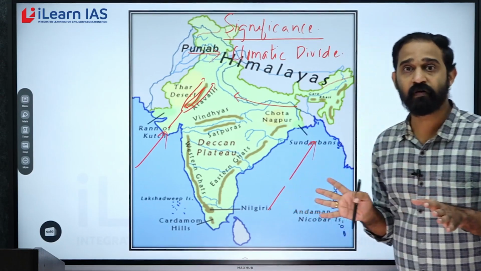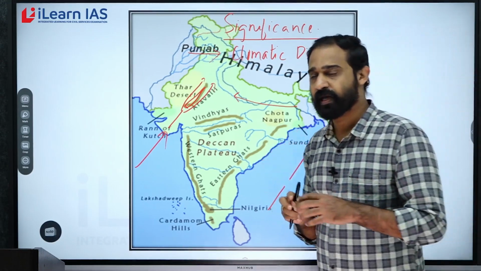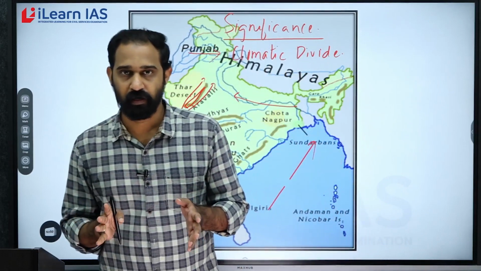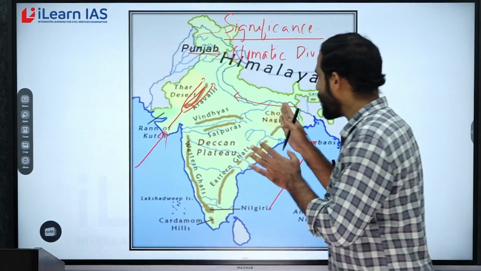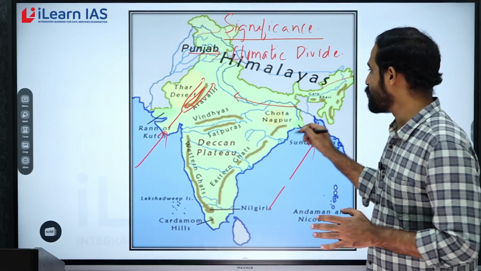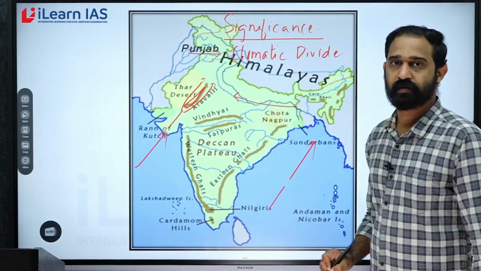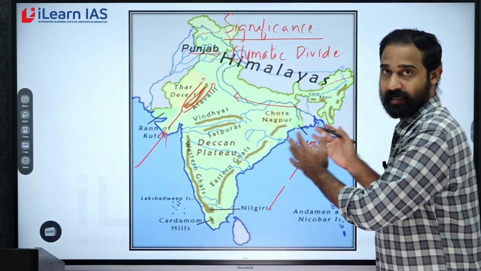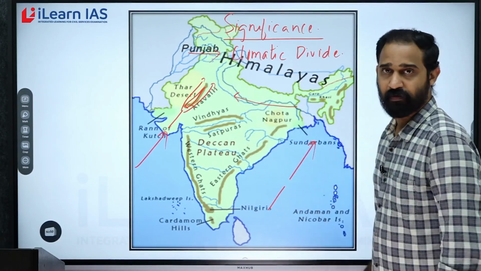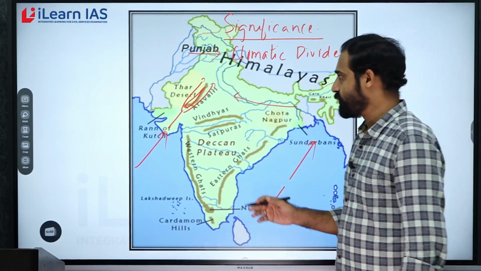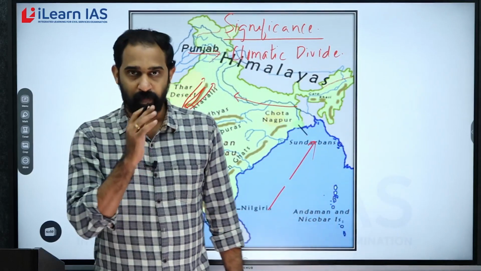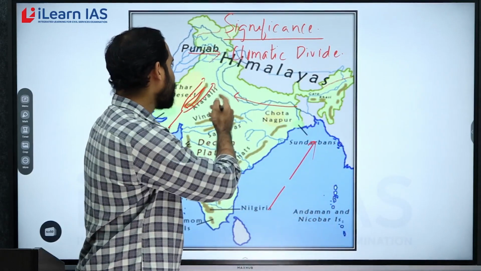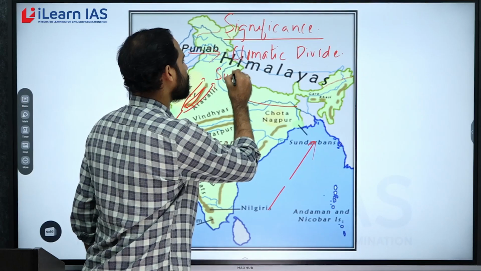However, this rainfall will not be heavy rainfall. This will be low to medium rainfall, because this particular branch has been traveling through the land for a long distance. So, it was shedding rain in earlier regions. So, it will give only medium to low rainfall. Thereby, by providing rainfall in the eastern side, it creates a subhumid region in the